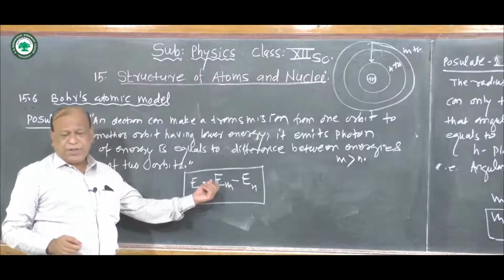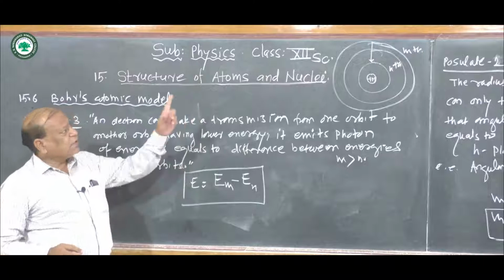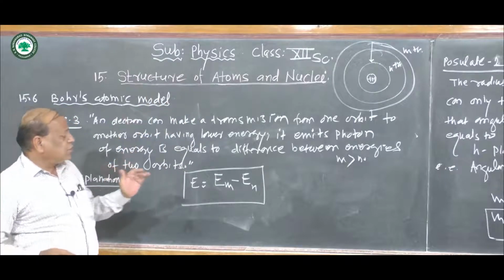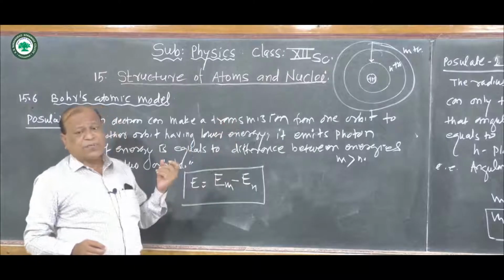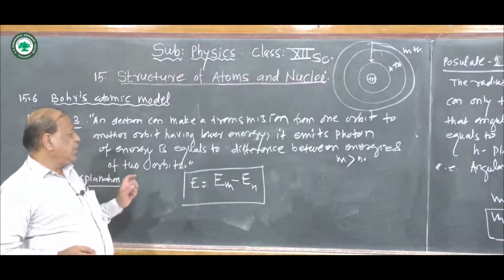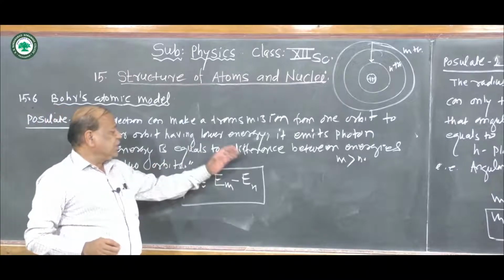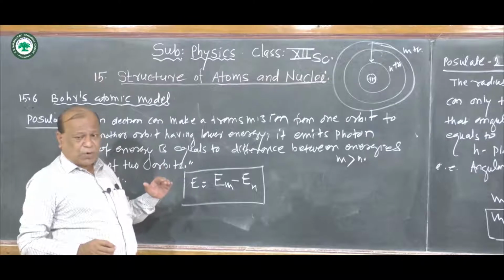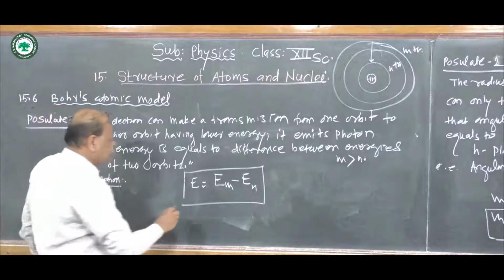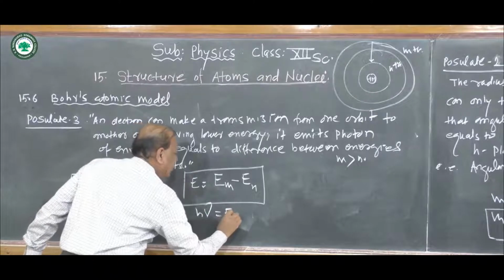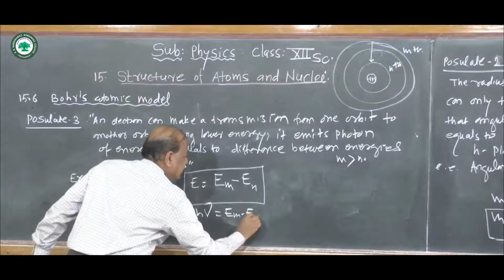This Em is the energy of the higher orbit, the mth orbit, that is the outer orbit, minus the energy of the nth orbit, that is the lower energy orbit. This is the energy of the photon, and you know the energy of a photon is equal to h mu, which is equal to Em minus En.